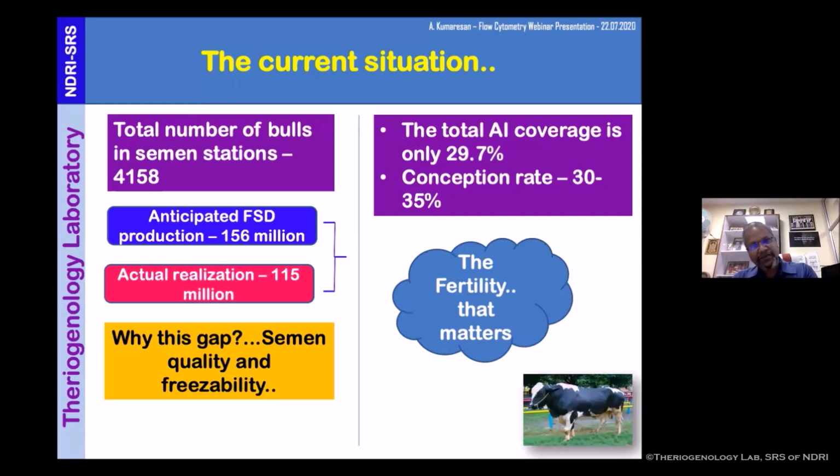On the other hand, we are inseminating the animals. Hardly, the AI coverage is 30%, and the conception rate is only 30 to 35%. And here comes the question: yes, male fertility is very much important.